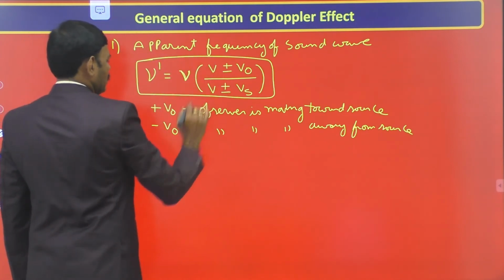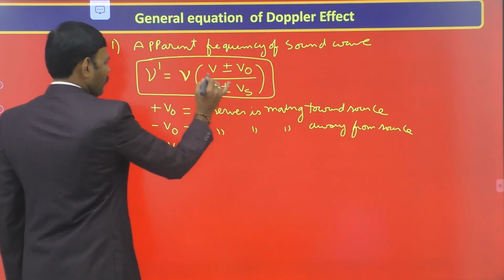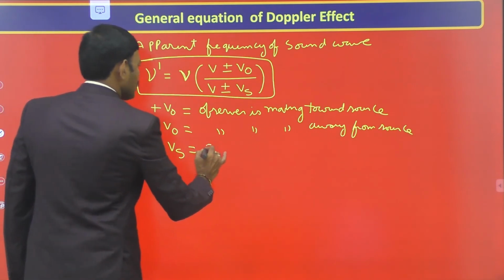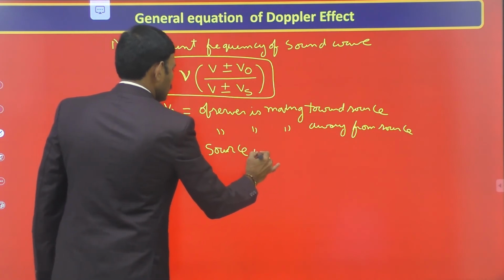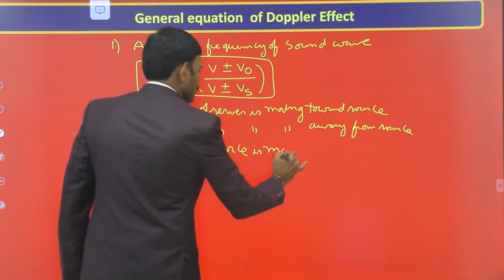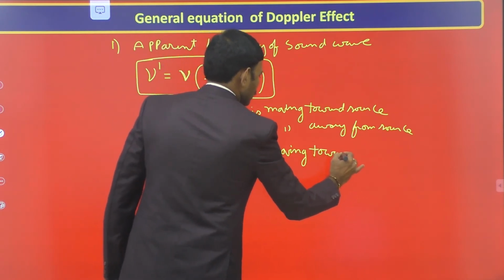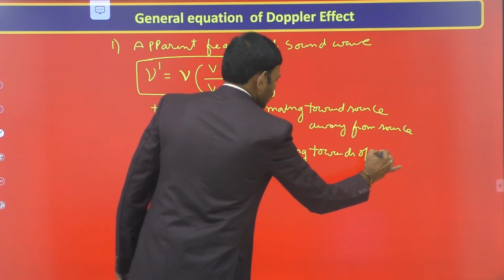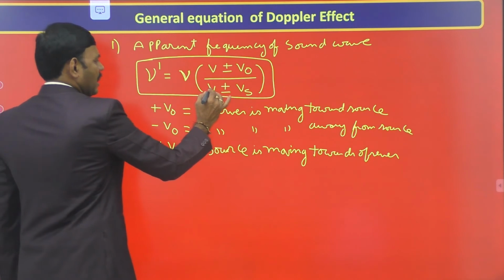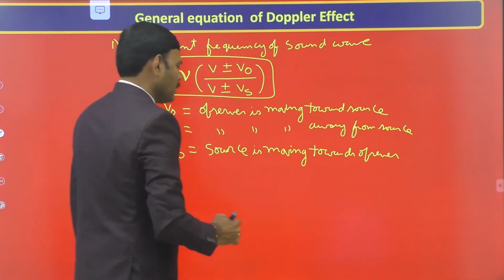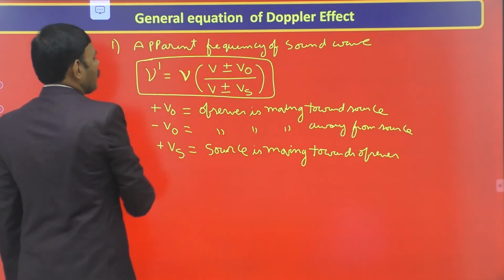Now coming to the denominator. In the denominator, the source velocity Vs is added to the velocity of sound V when the source is moving away from the observer. When the source is moving towards the observer, it is approaching, and we should get higher frequency.